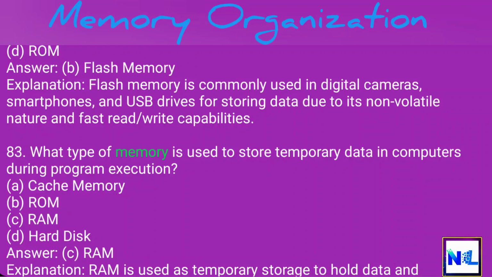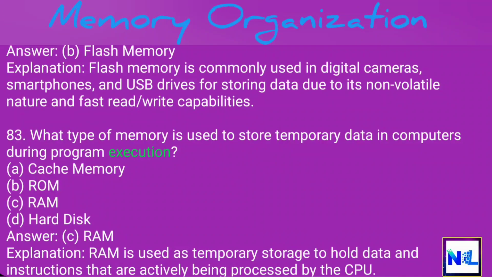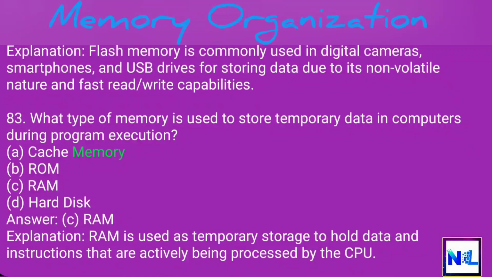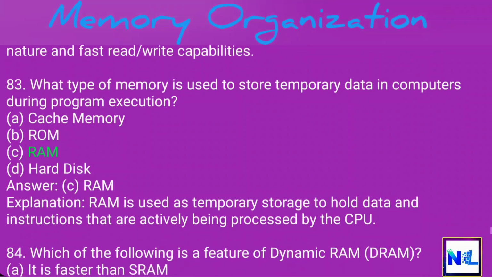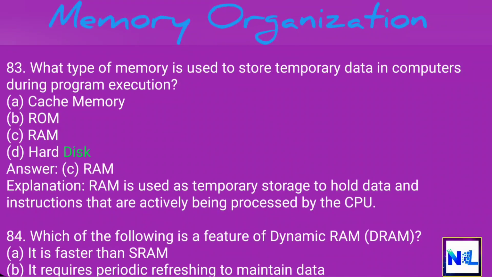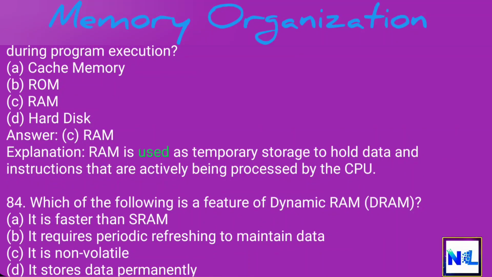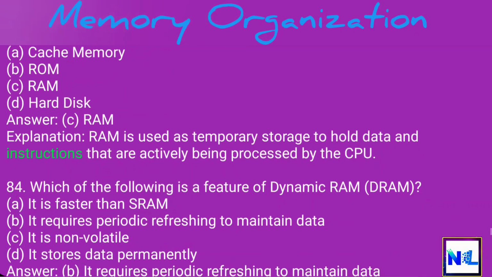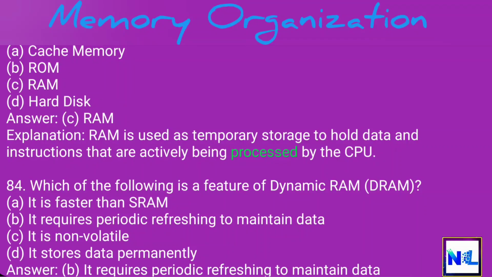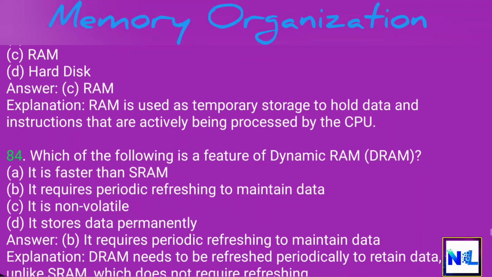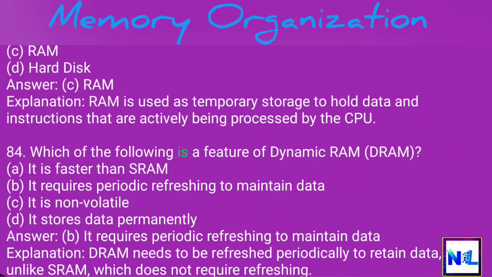83. What type of memory is used to store temporary data in computers during program execution? A. Cache memory. B. ROM. C. RAM. D. Hard disk. Answer: C. RAM. Explanation: RAM is used as temporary storage to hold data and instructions that are actively being processed by the CPU. 84. Which of the following is a feature of dynamic RAM, DRAM?